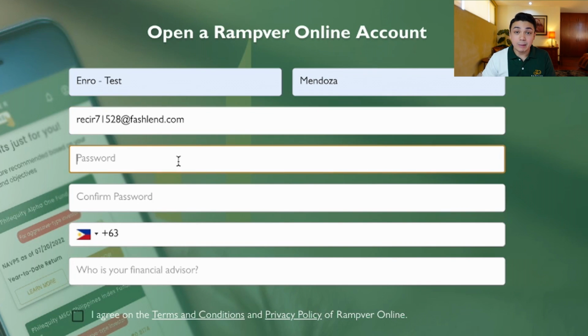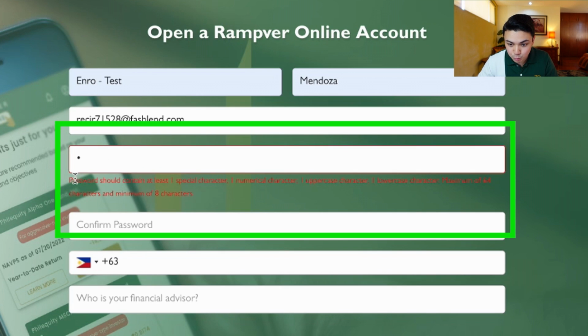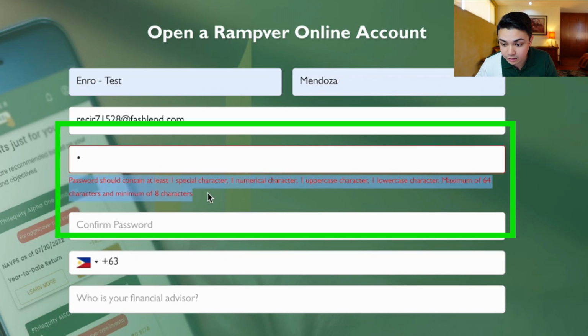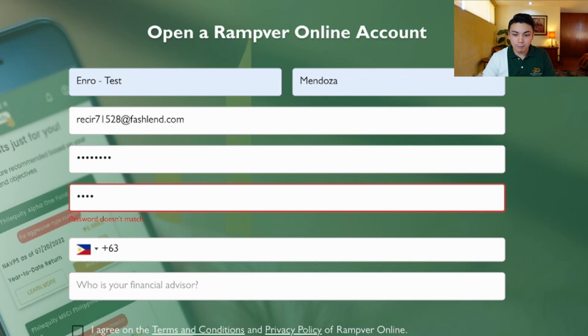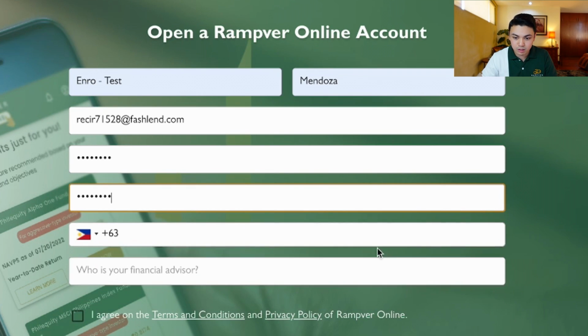For the password, may mga parameters to. Yan. So password should contain at least one special character, one numerical character, one uppercase character, one lowercase character, maximum of 64 characters, and a minimum of 8 characters. Okay, we put our password. Just need to confirm the password. Okay, so I'll be putting a demo number as well.